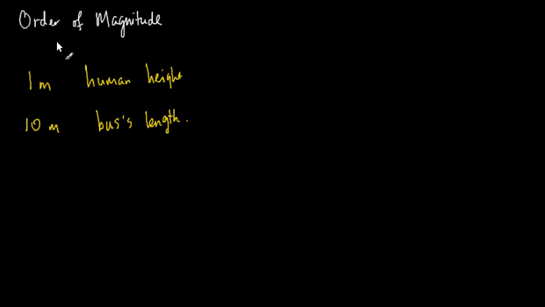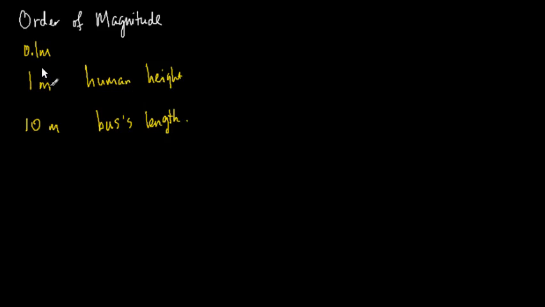So when we talk about orders of magnitude, we really want a number which is typically written as a factor of 10. So maybe a meter, 10 meters, or 100 meters, or maybe 0.1 meters, or 0.01 meters, and so on. Now, why do we want orders of magnitude? Well, having these numbers gives us a quick way to estimate or calculate things, which we might look at in future videos.